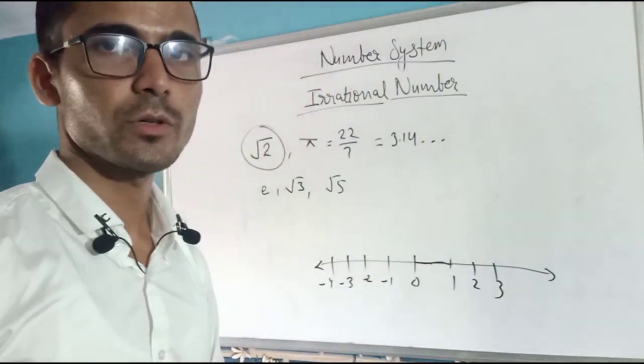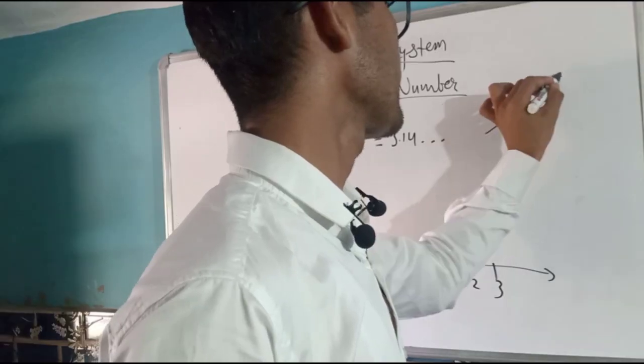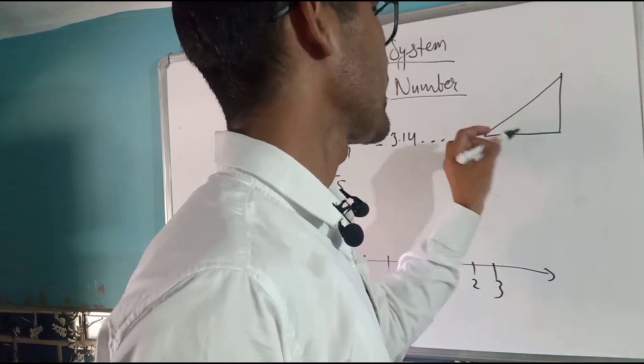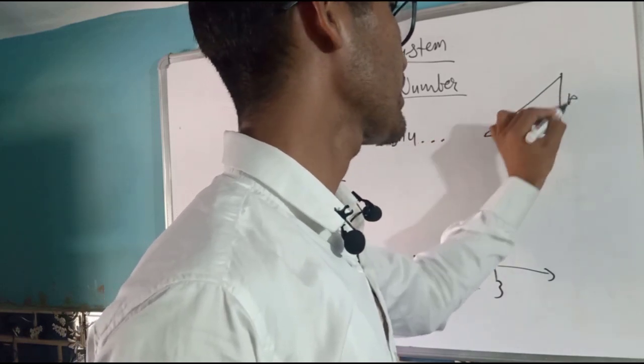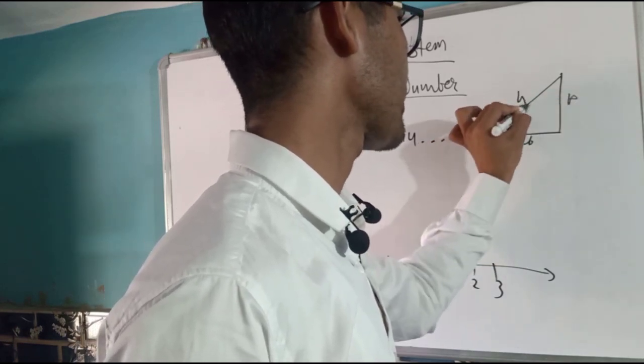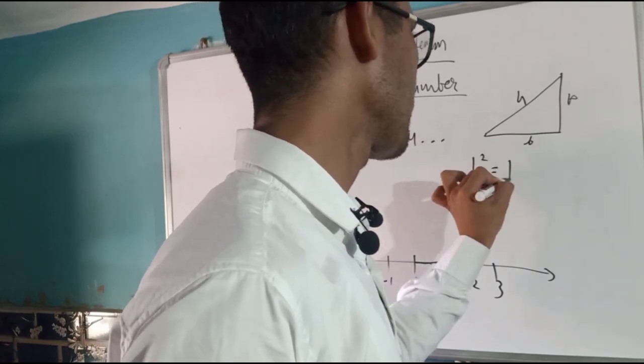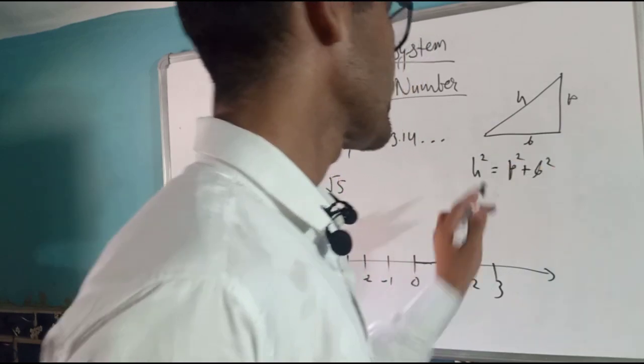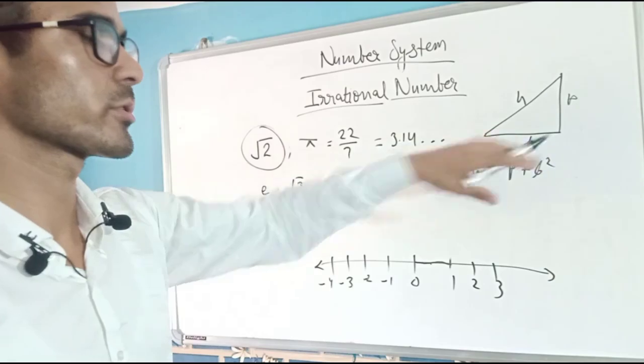Here we will use the Pythagoras theorem. There is a right angle triangle, and this is the perpendicular, this is the base, and this is the hypotenuse. Hypotenuse square is equal to perpendicular square plus base square. So this is a theorem. This is called the Pythagoras theorem.